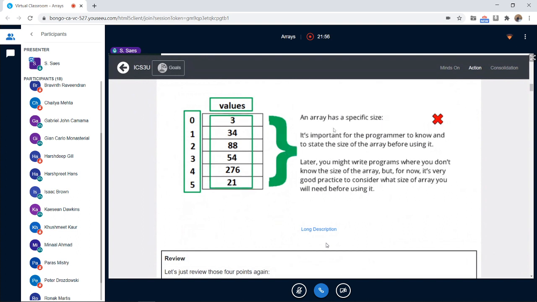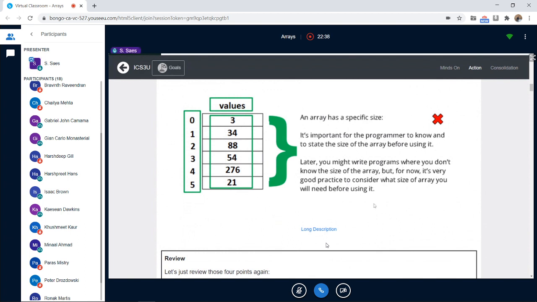It explains that an array has a specific size. Okay. We know that every array has a specific size. So for example, this one starts from 0 and ends at 5. There are 6 numbers here. So the size of this array is 6. And arrays, but later on in programming, you're going to learn that you can also have arrays that are not the same size. But I don't want to confuse you with that. Now we just have to focus on this. The arrays have to be an exact size.